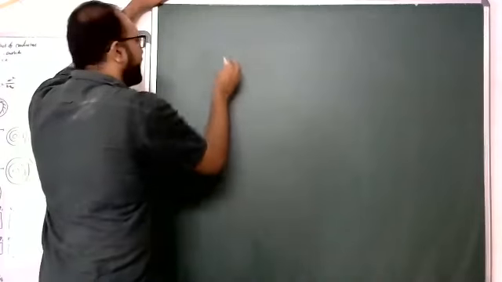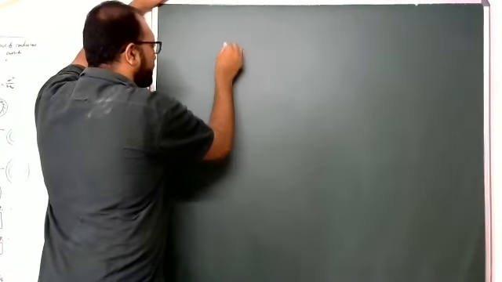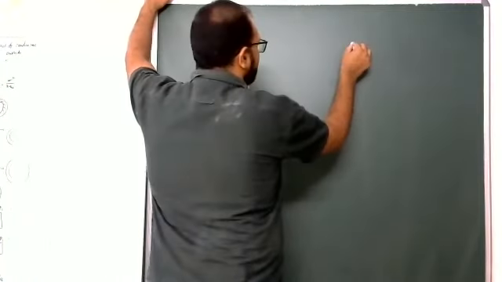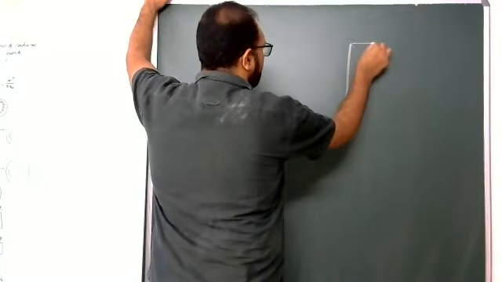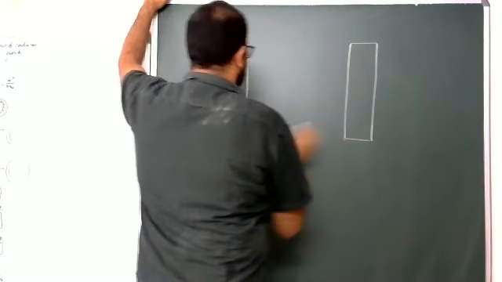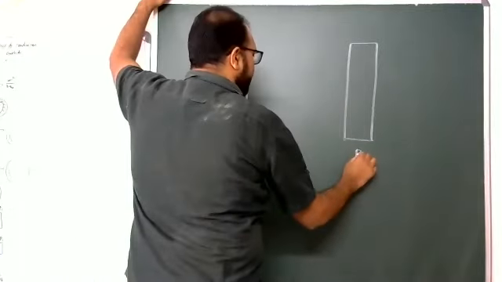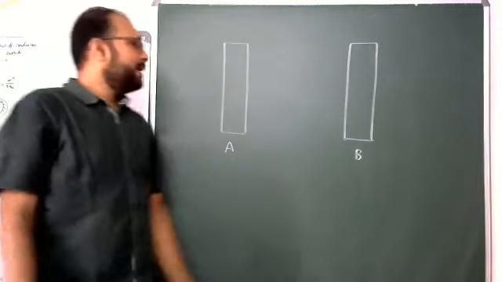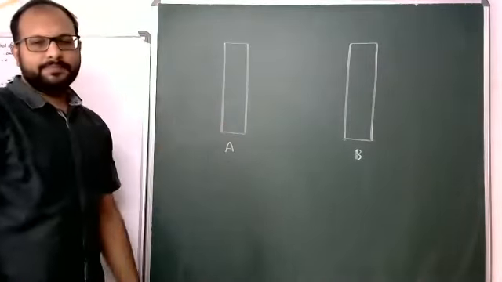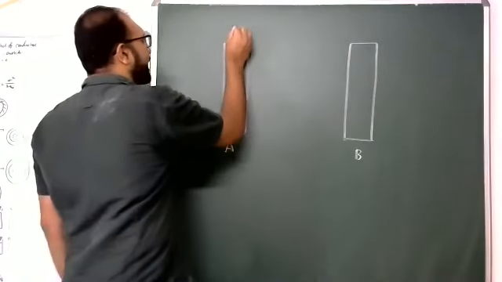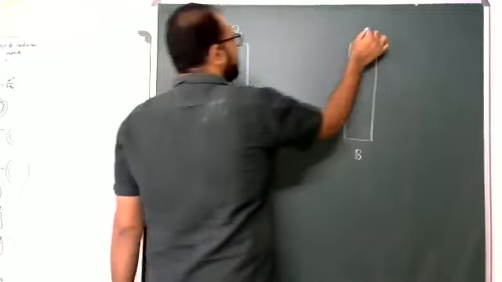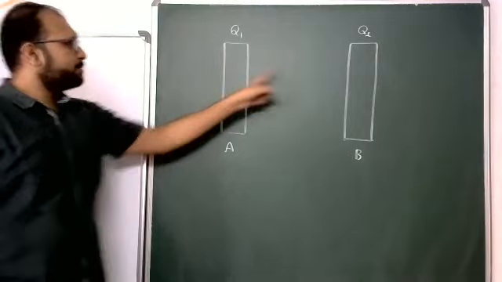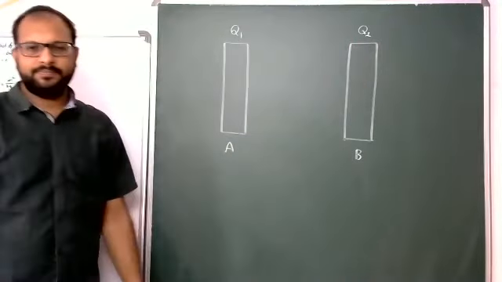Yes, so students, now I am taking two nearby charged conducting plates. This is A, it is B. Like this, students, A and B. For A, Q1 I provided, for B, Q2 I gave. Q1 charge given to this plate, Q2 charge given to this plate.